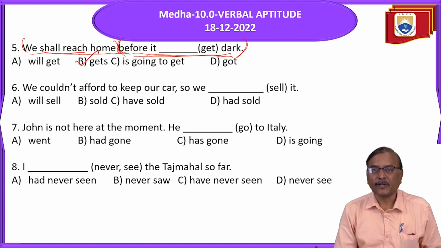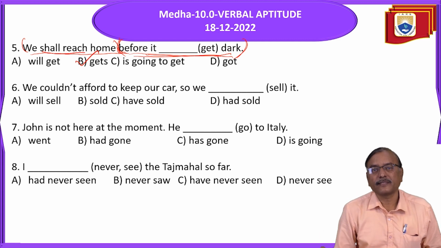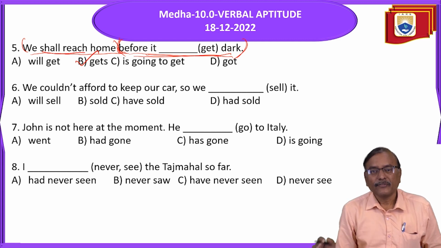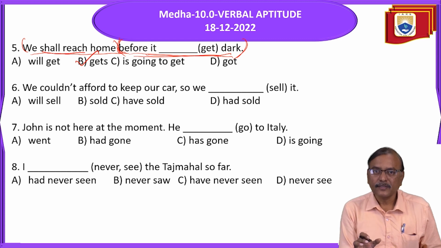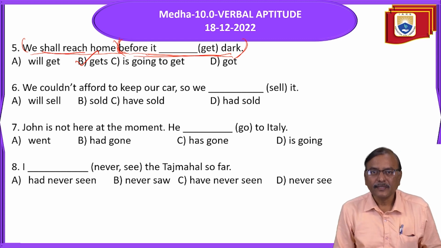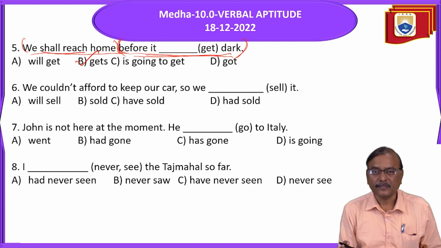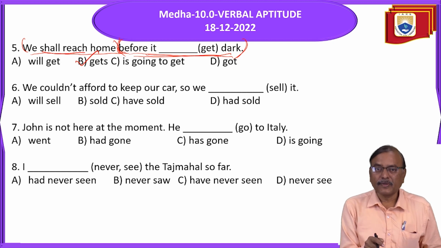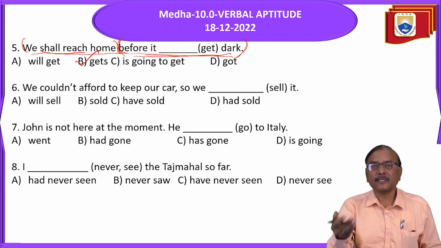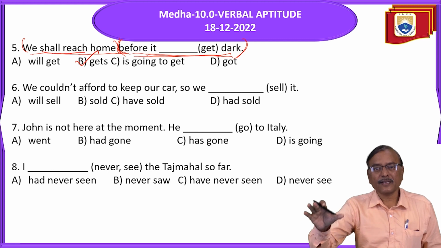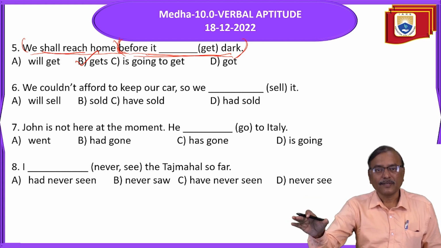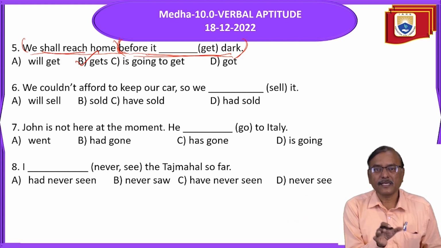So I'll give you one more example. I will give you a chocolate. This is the main clause. When you come to my house, I'll give you a chocolate. When you come to my house, is the meaning completed? Is it a question? No, it's not a question. So when you come to my house, I'll give you a chocolate. I'll give you a chocolate is the main clause. When you come to my house is a subordinate clause.